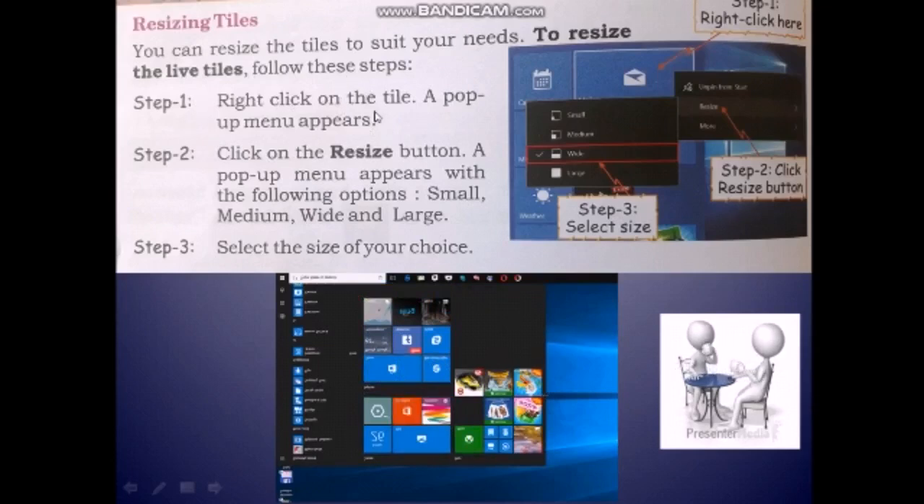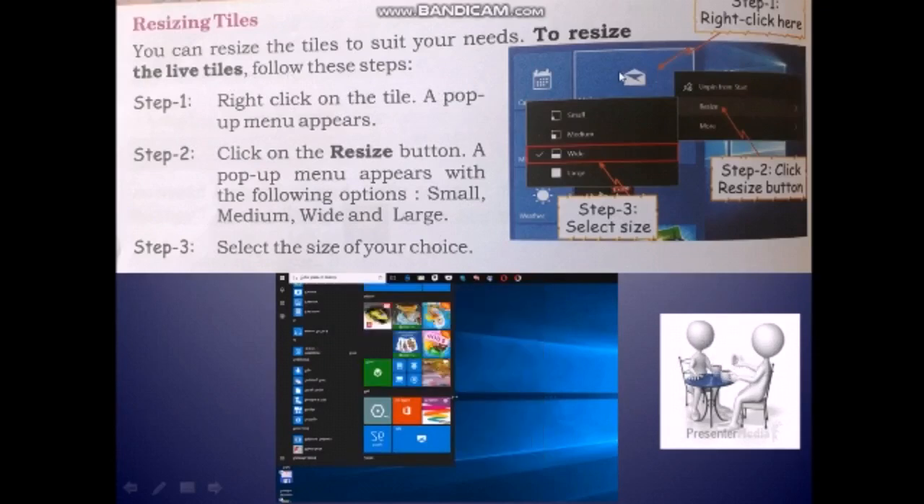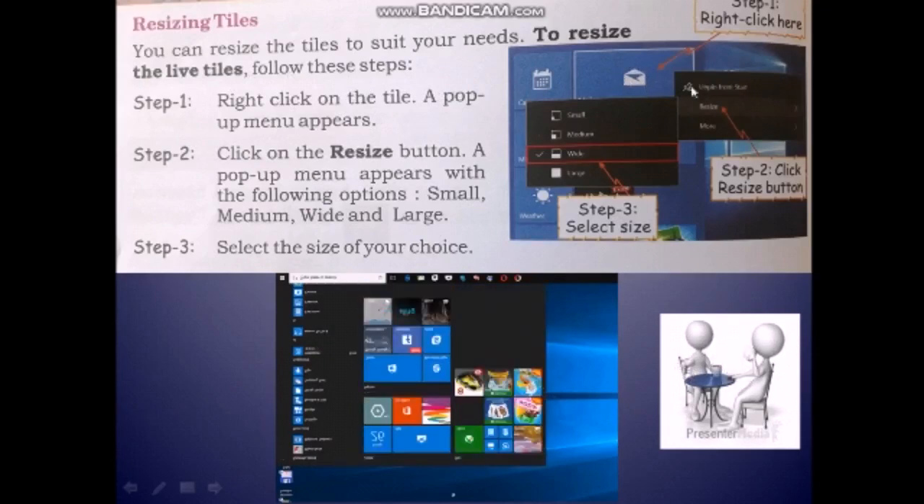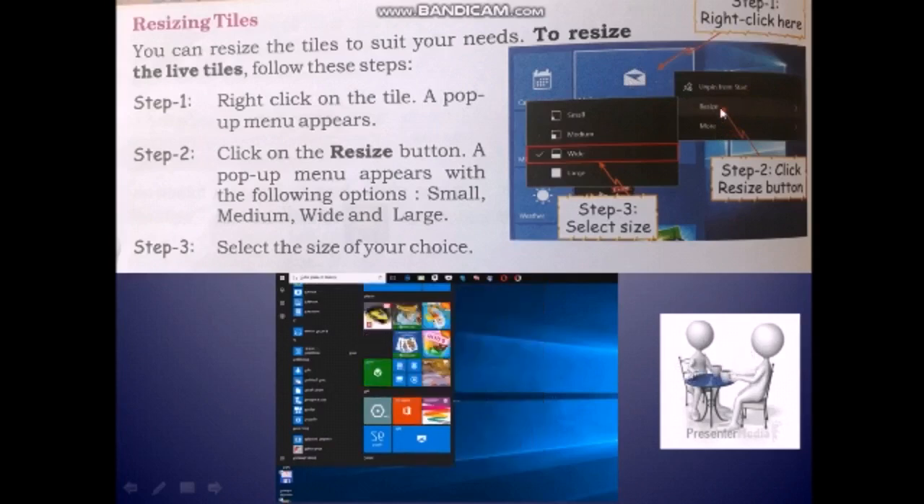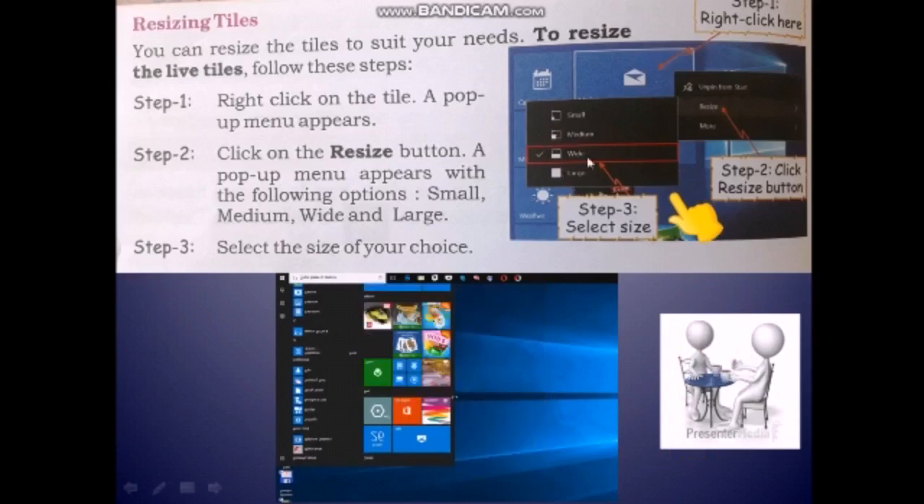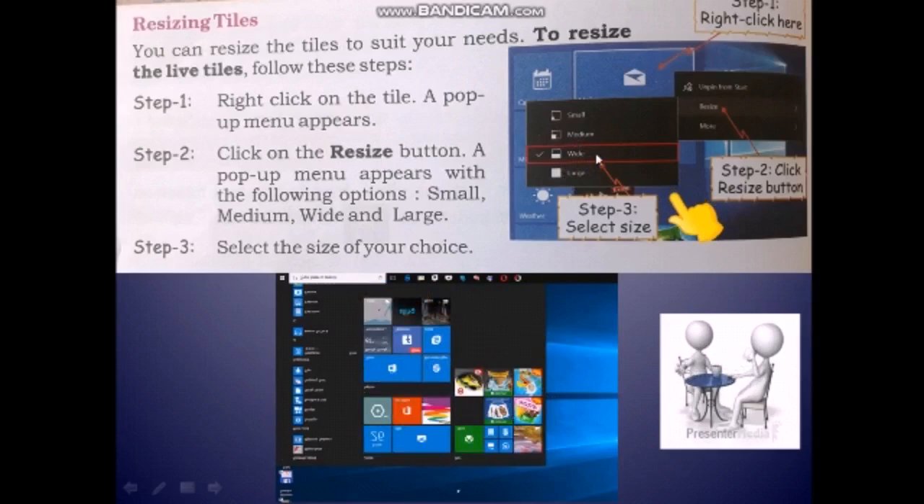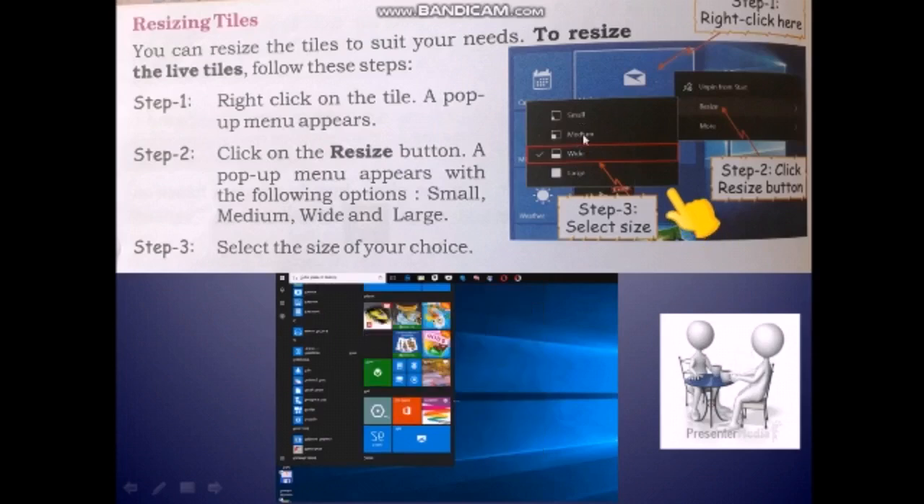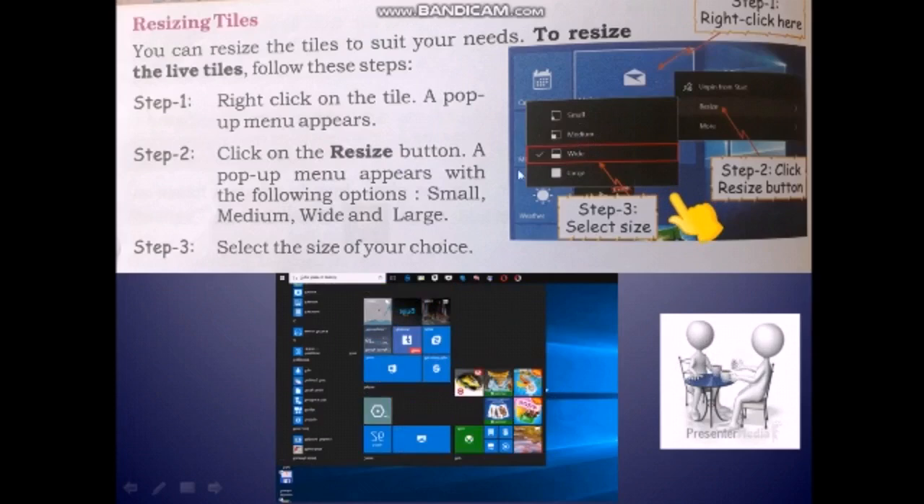Step 1, right click on the tile. A pop-up menu appears. In step 2, click on the resize button. A pop-up menu appears with the following options: small, medium, wide and large. In step 3, select the size of your choice. If you want wide, the tiles will appear in wide size. If you select medium, the tiles will appear in medium size. So whatever you want, you can change the tile size in resizing tiles.